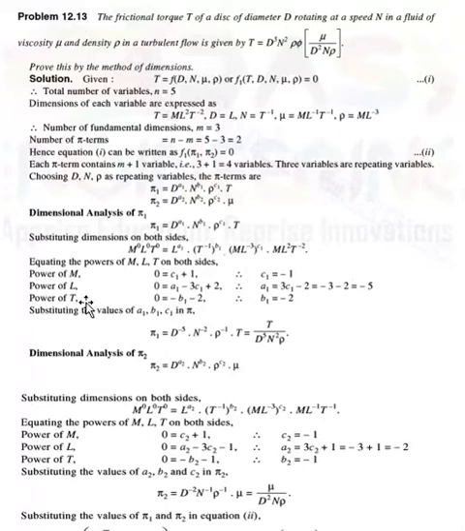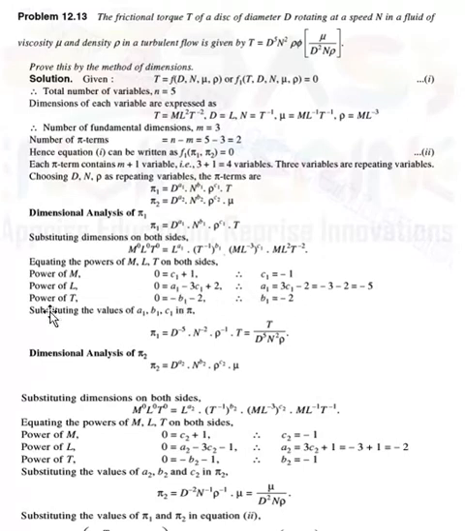Then similarly, equating the power of t, on the left hand side t to the power 0, on the right hand side here t to the power minus 1 into b1, therefore we only write minus b1, and here t to the power minus 2 means minus 2. Therefore b1 is equal to minus 2.